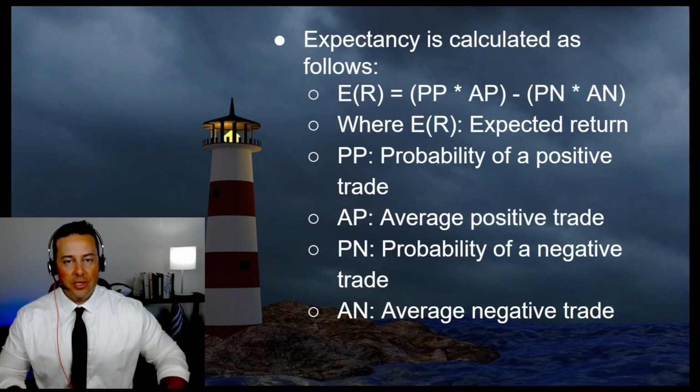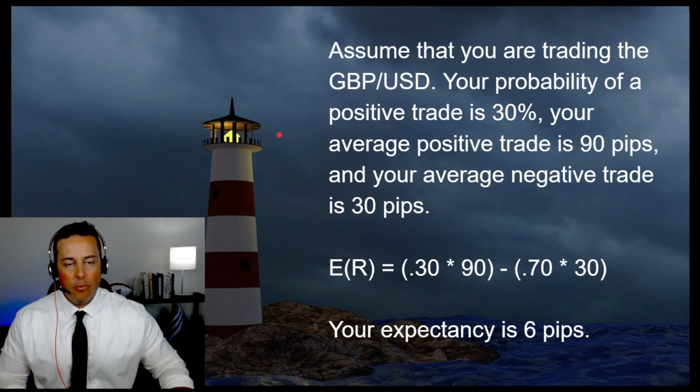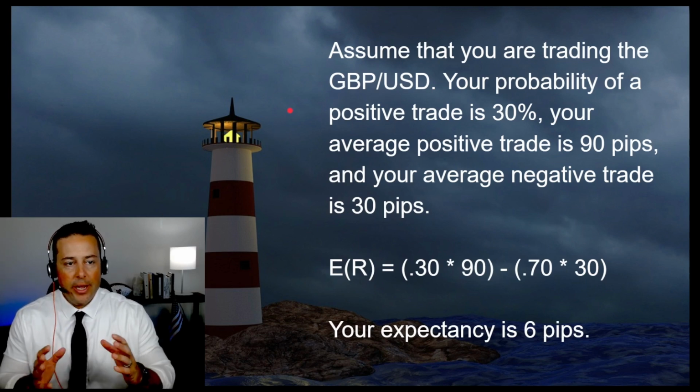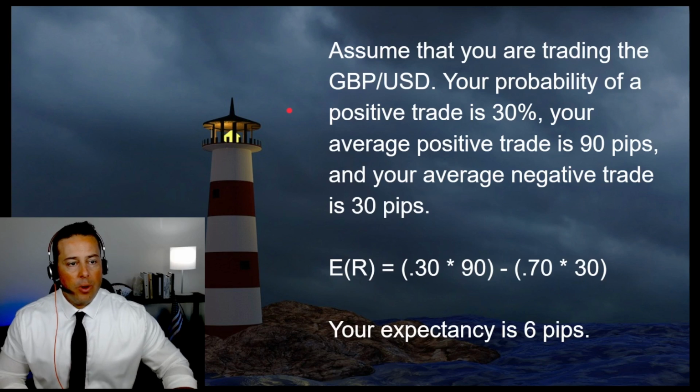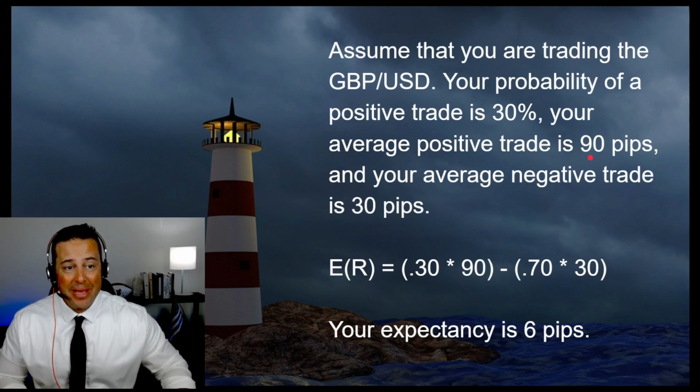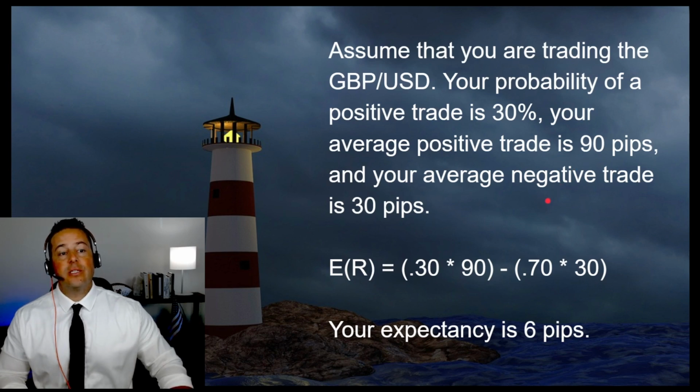To illustrate, let's take a look at a real-world example. Sometimes that can help us put this in more manageable terms. Assume that you're trading the Great Britain pound USD. Your probability of a positive trade is 30%. Your average positive trade is 90 pips, and your average negative trade is 30 pips.